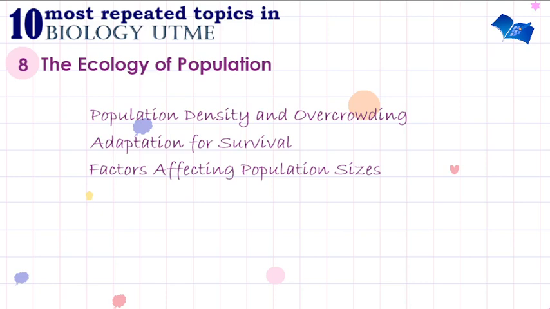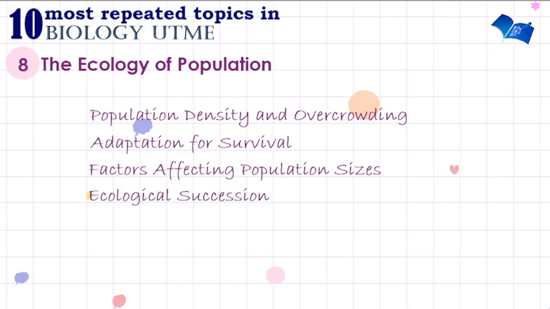In terms of biotic factors, we have pests, we have diseases, we have predation. In terms of abiotic factors, we have temperature, light, rainfall, topography, pressure, and what have you.